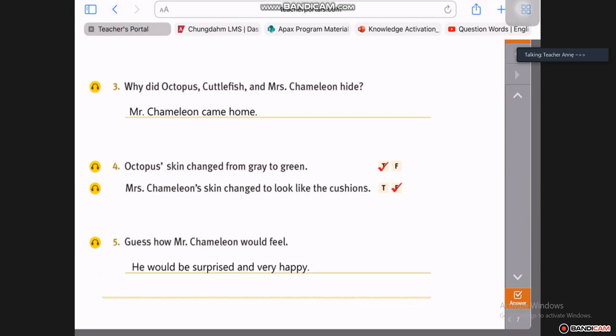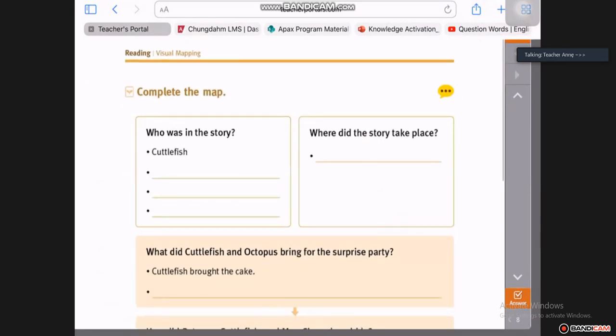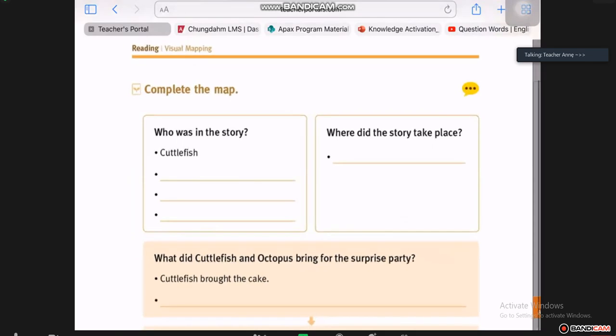If someone arranges a surprise party for you and you get home and all of a sudden they jump up and say, surprise, if it's your birthday, I think we're going to be very surprised and very happy as well. Okay, there we go. Well done, all of you. Good round there. The visual mapping you can do for yourself as homework. I just want to show you again.